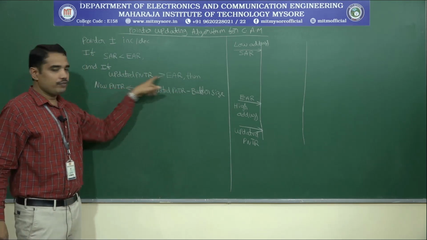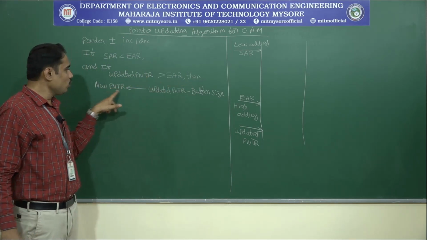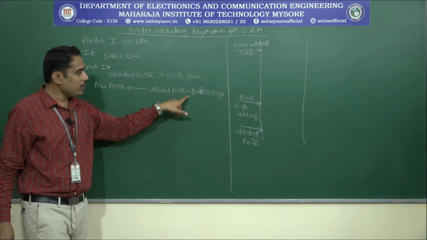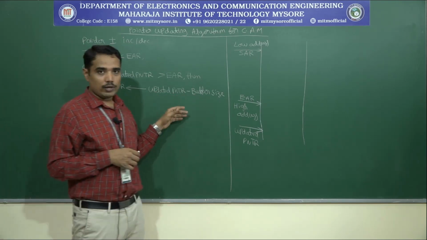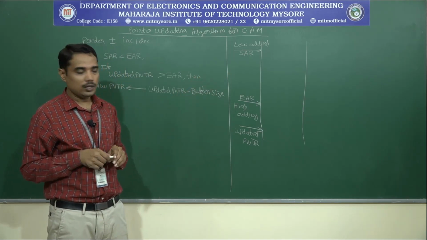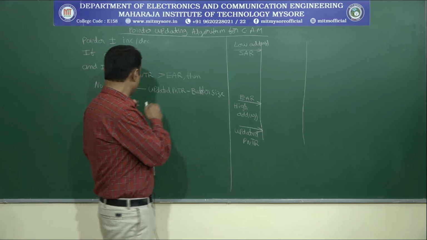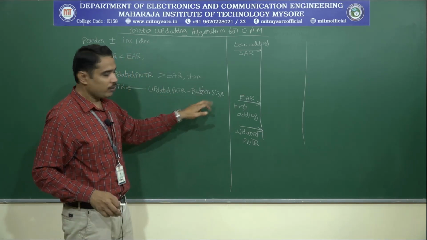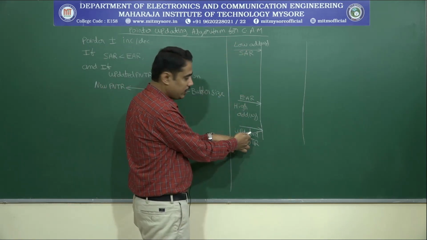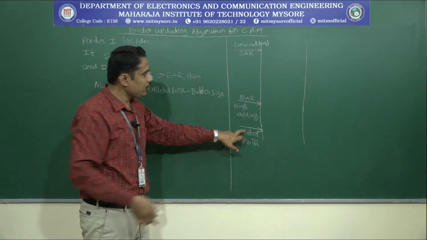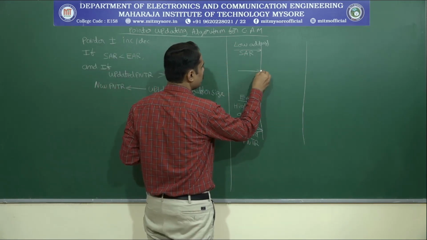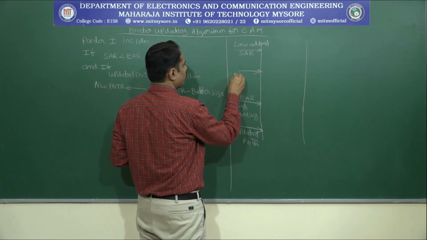And if that is the case, then the new pointer will be the updated pointer minus buffer size. Now we want to locate where the new pointer is going to reside. That means the new pointer value is the updated pointer minus buffer size. This is the buffer size, and the updated pointer is here. If you subtract the buffer size from this, then somewhere around here we are going to get the new pointer.